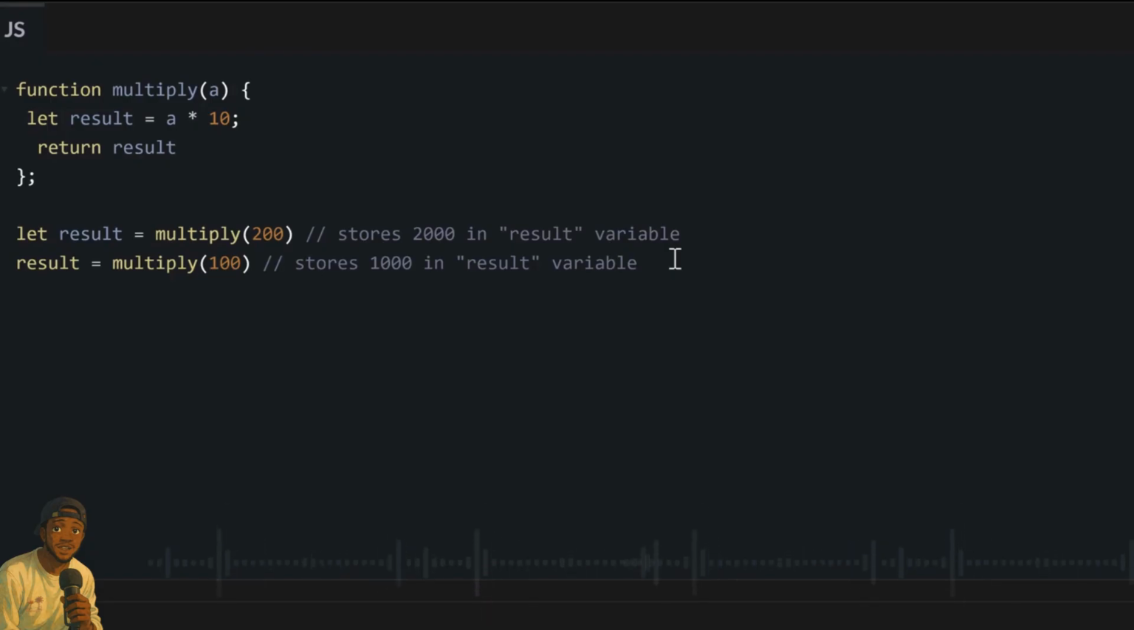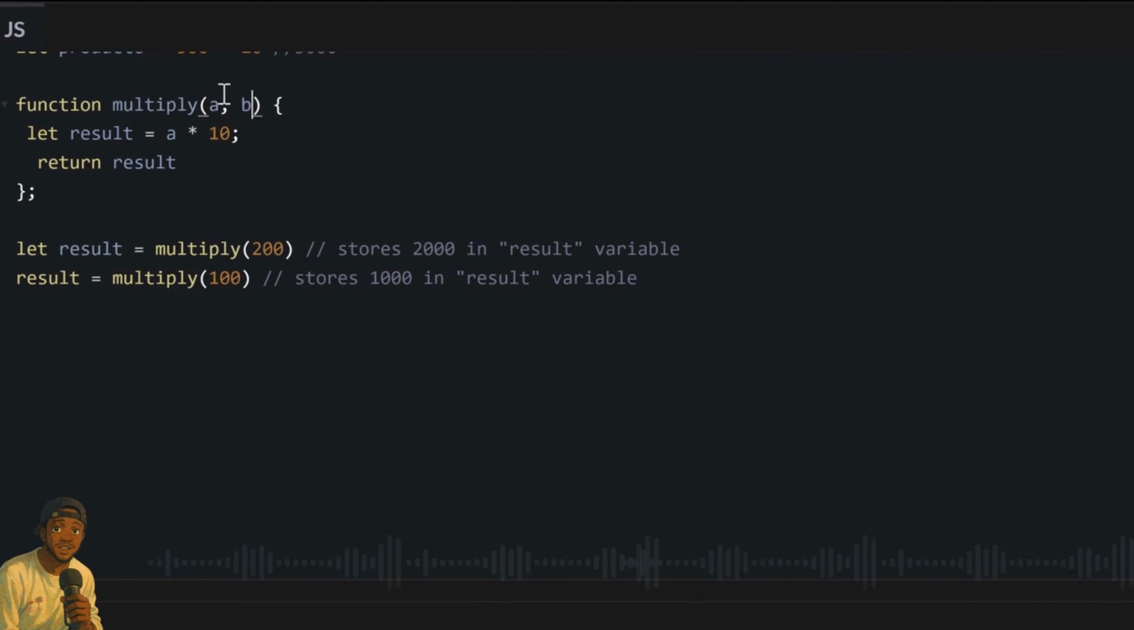We can make our function even better. We don't even need it to multiply any number by only 10. We want to make it more effective, so that it can multiply any number by any number, not just 10. So as we did before, we gave it one argument, A. Now we will give it two arguments, A and B. Remember, I told you,